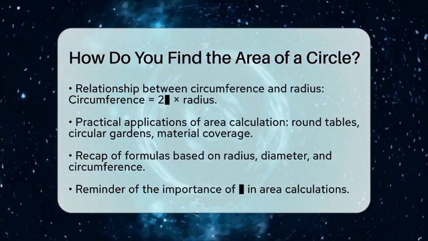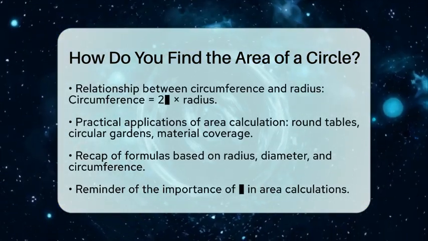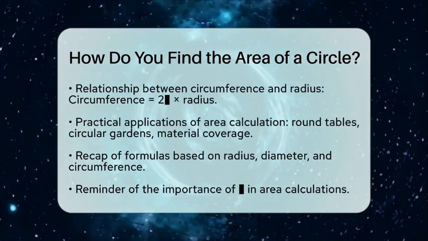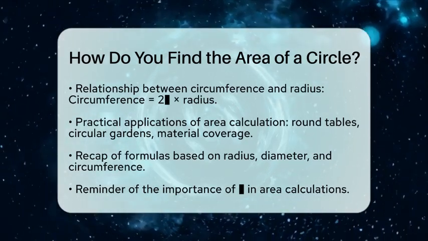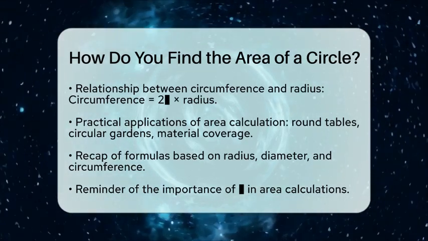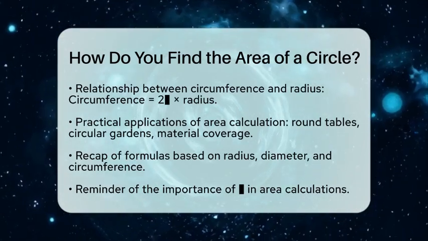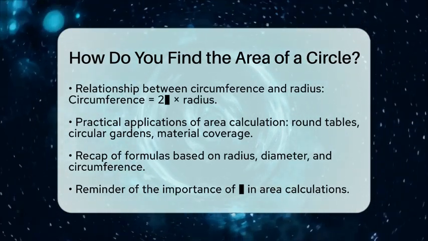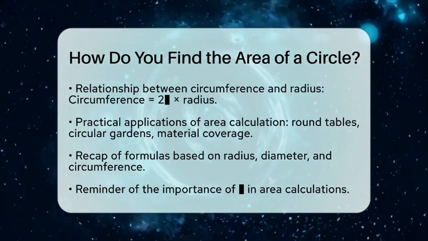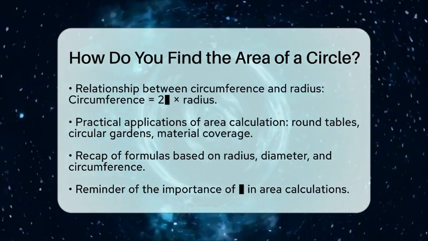To summarize, first identify the radius or diameter of the circle. If you have the radius, use area equals pi times radius squared. If you have the diameter, use area equals pi divided by 4 times diameter squared. If you know the circumference, use area equals circumference squared divided by 4 pi.